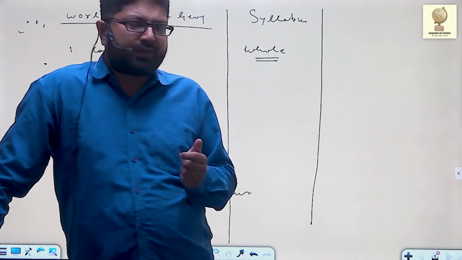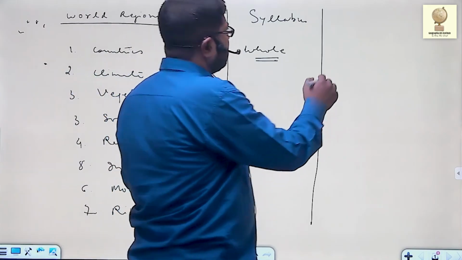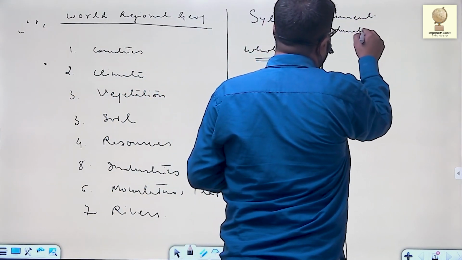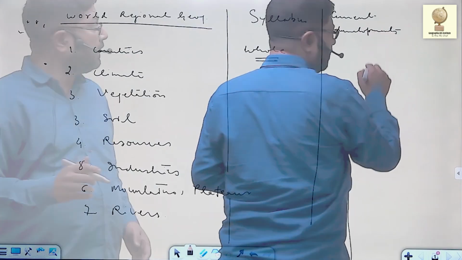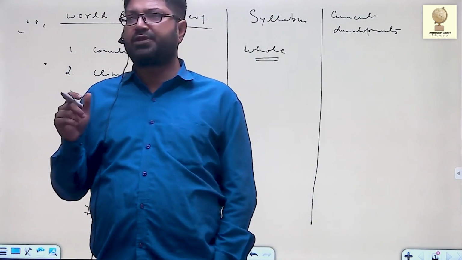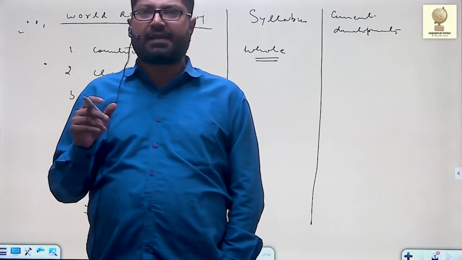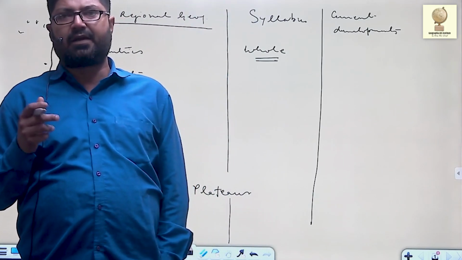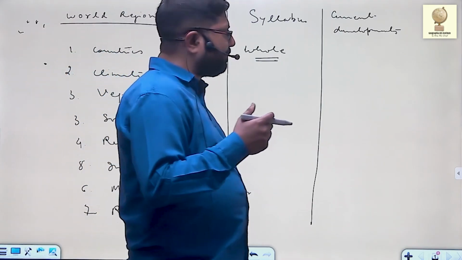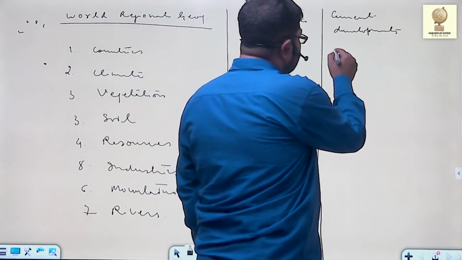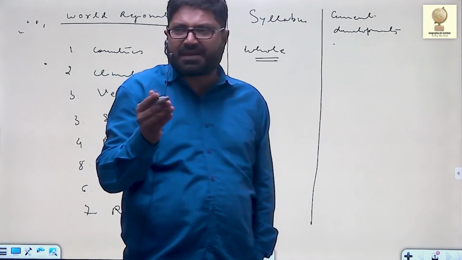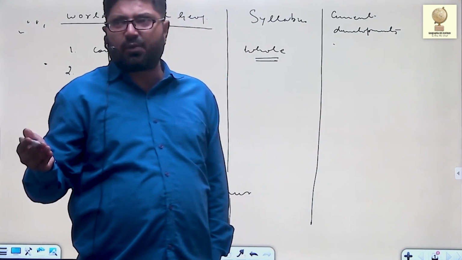Now, one thing is very important, that is current developments. Current developments are very important. Why do people fail to fetch marks in geography? The point is that they keep the content static. Books are static and questions are dynamic. Paper 1 deals with principles and concepts, but while discussing those principles and concepts, you have to correlate them with case studies, that is, real world case studies.